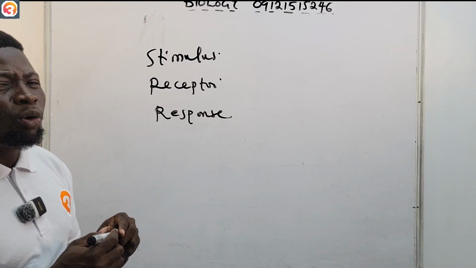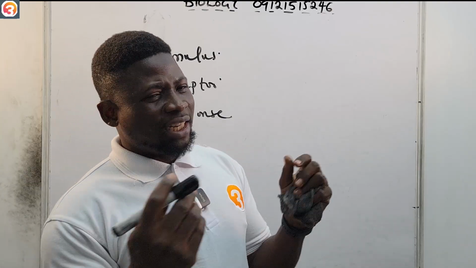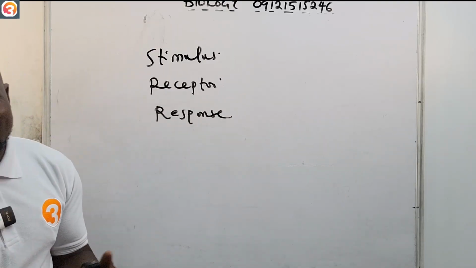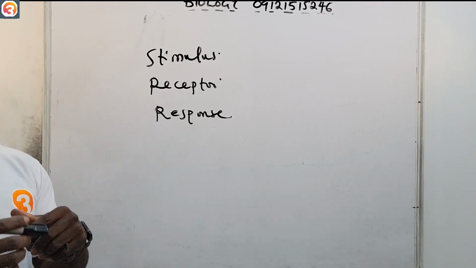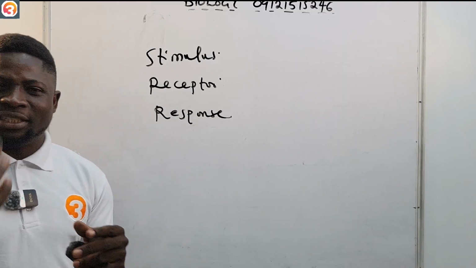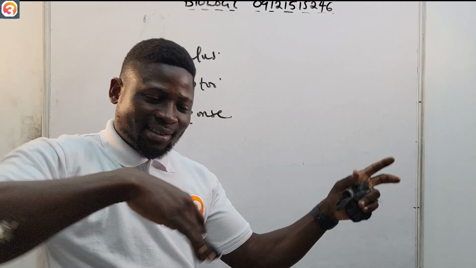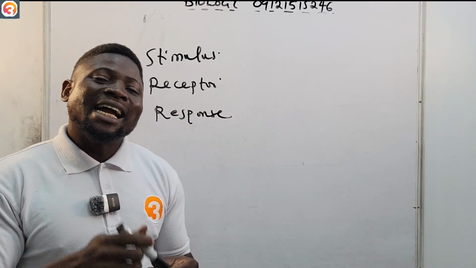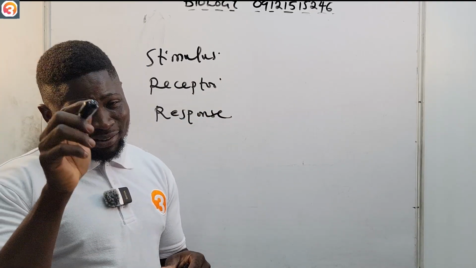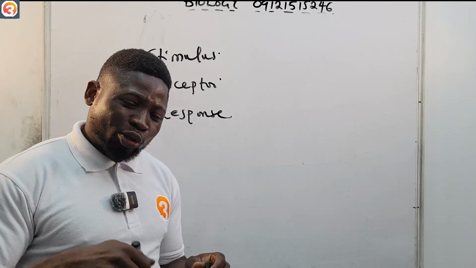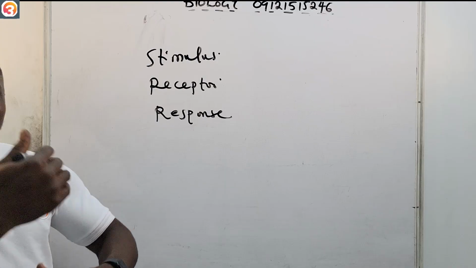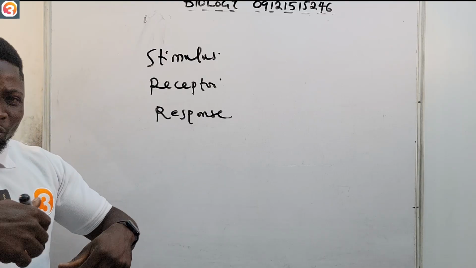Now, when we talk about coordination and control in general, we see that our body is constantly interacting with the environment or with our surrounding. And even your own body, as you are watching me right now, a lot of interaction is going on by your organ systems in the body.